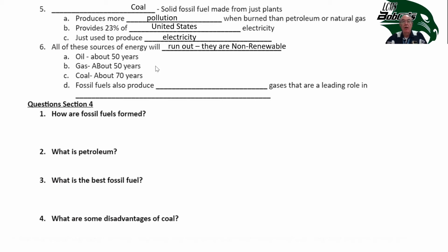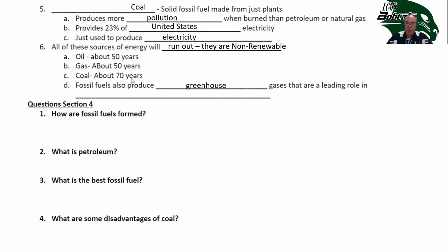All these sources of energy will run out because they're non-renewable. Maybe 50 years of oil, about 50 years of natural gas, coal 70 or more years. It seems like we keep finding supplies of coal. Pretty much the only thing good about coal is that we have a lot of it.